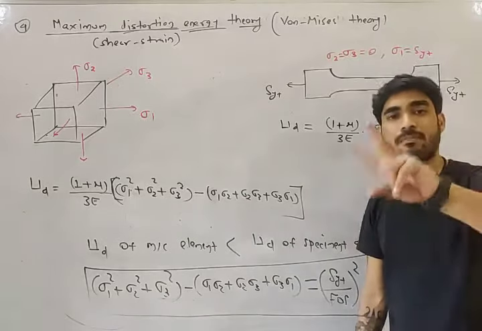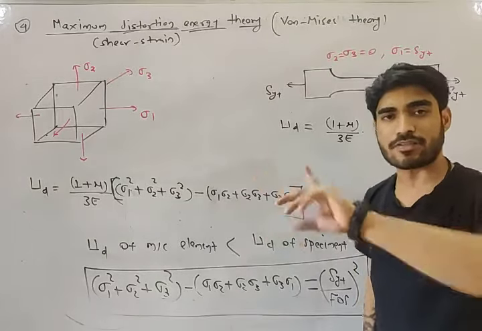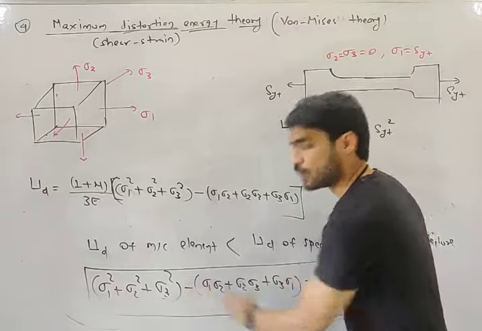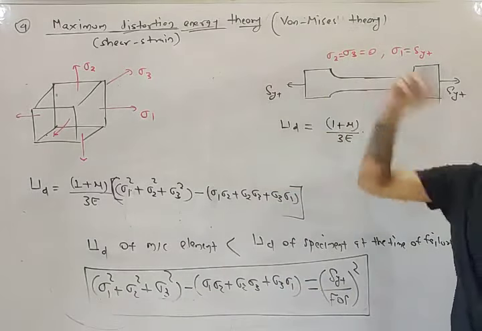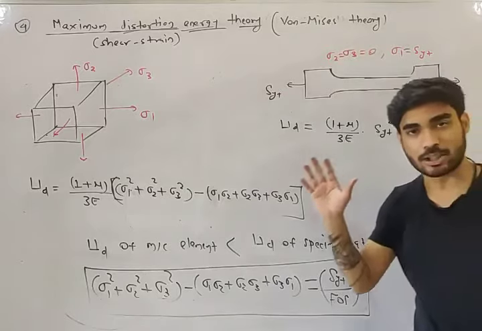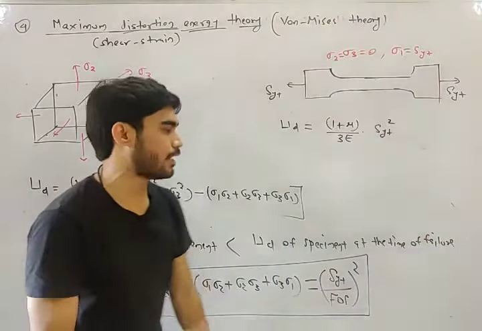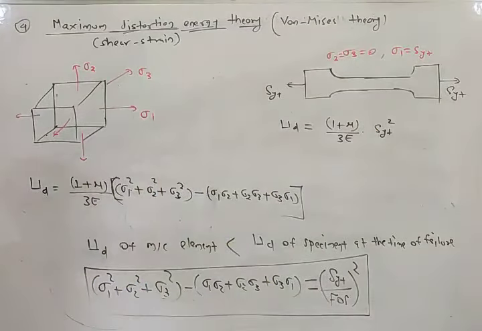You don't have to remember both equations. In case of strain energy, you have 2 mu here, just put mu equals 0.5 and it will be converted into the distortion energy theory. So very easily you can remember the equation. Do you understand this?